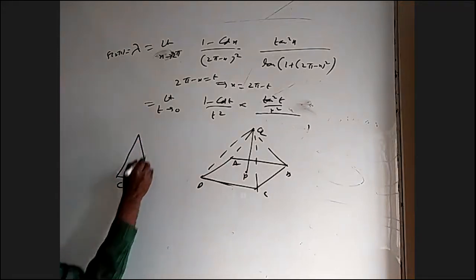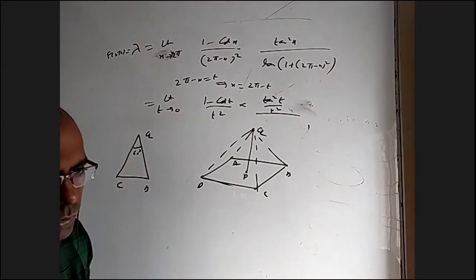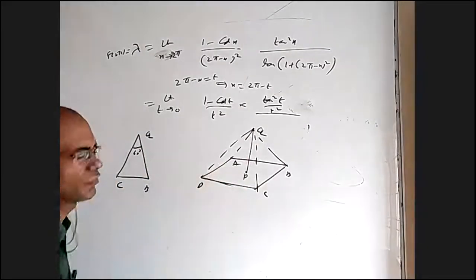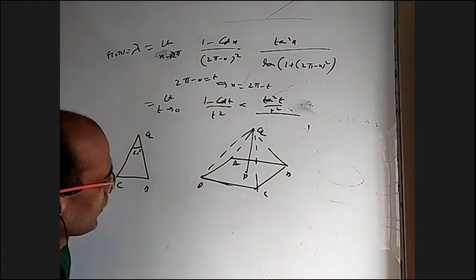You take any one of the sides. Let's say this is C, this is B, this is Q. That angle is 60. Okay. And this height of the pole is 5. Based on that, they wanted you to find the side of the square, based on the height of the pole and that angle.